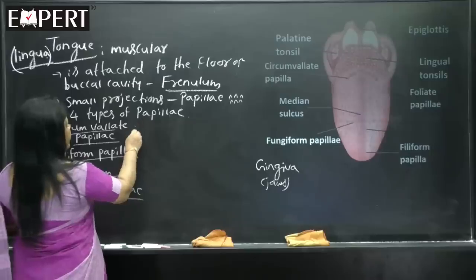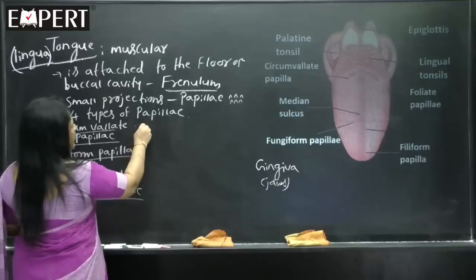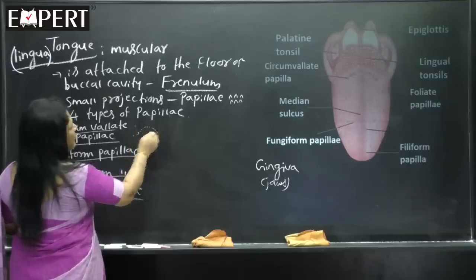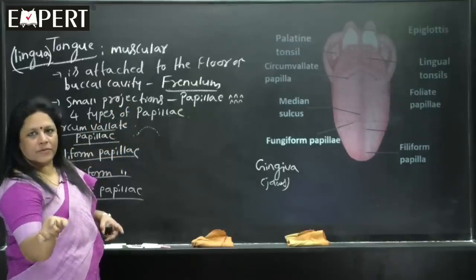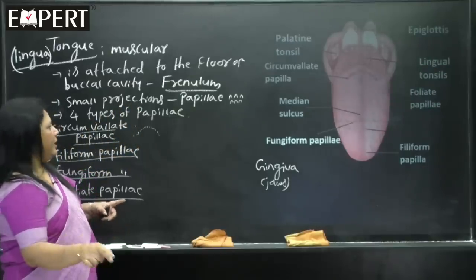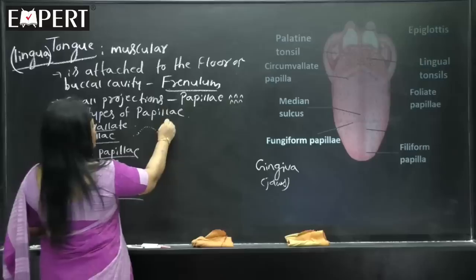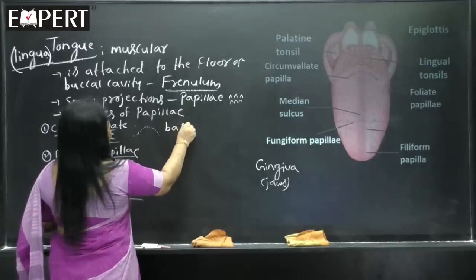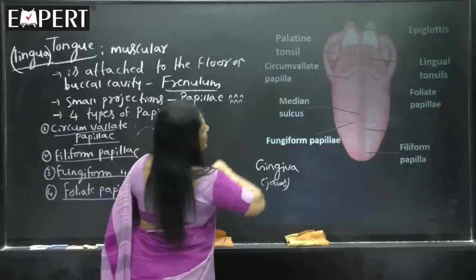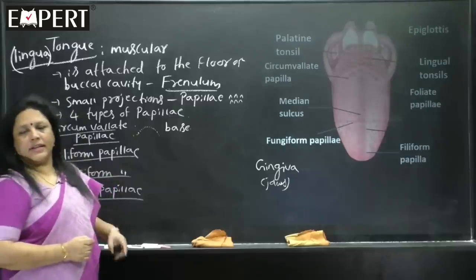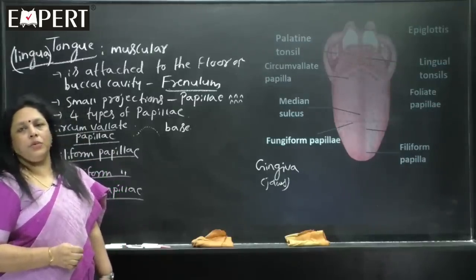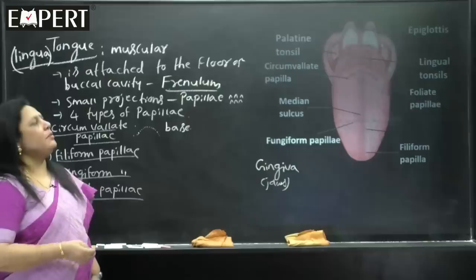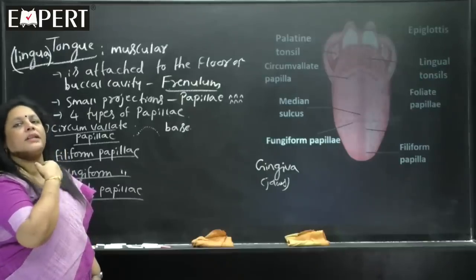See, circumvallate papillae are actually arranged in a half moon shaped manner at the base of the tongue. So, this is the base of the tongue. At the base of the tongue, circumvallate papillae are arranged like a half moon. Not on the top of the tongue, but at the base.